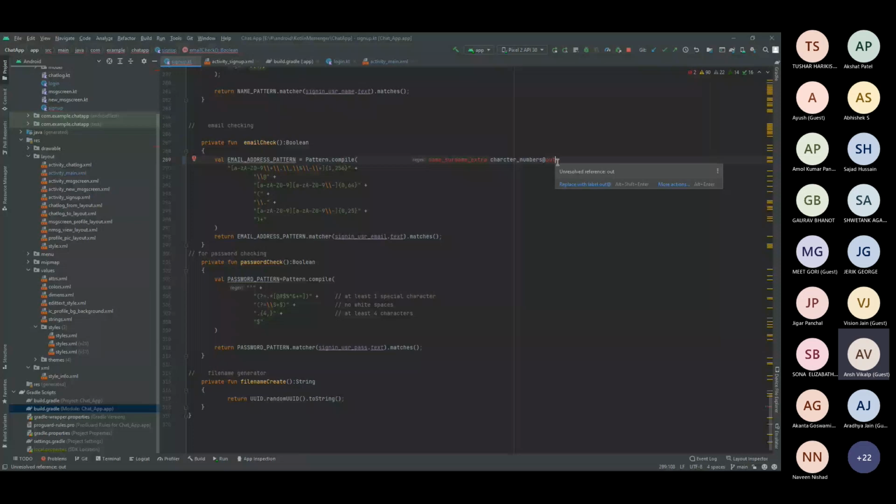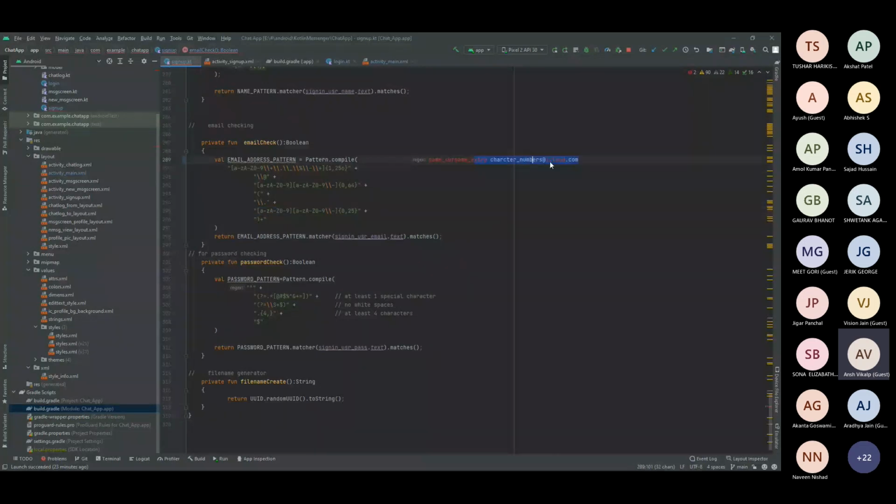After that, we require .com or any other extension, for example .edu or .in. Again only alphabets are validated against that. That's how the email pattern is verified using a regular expression.